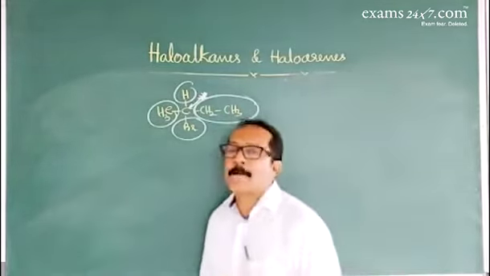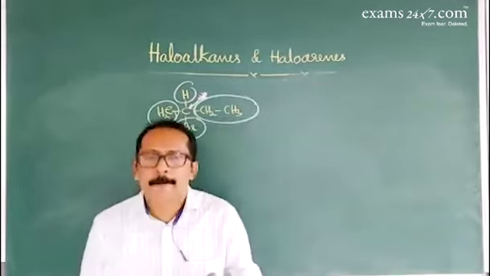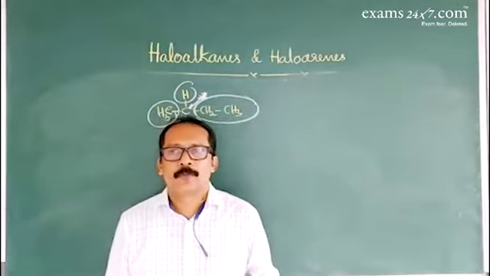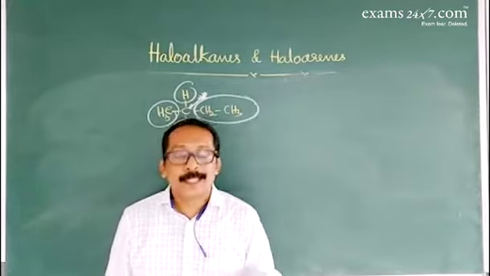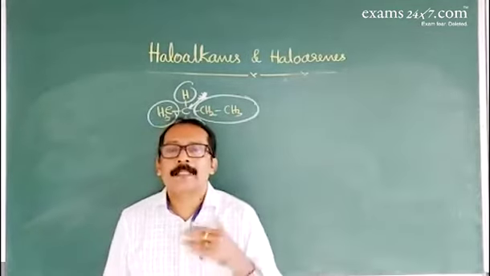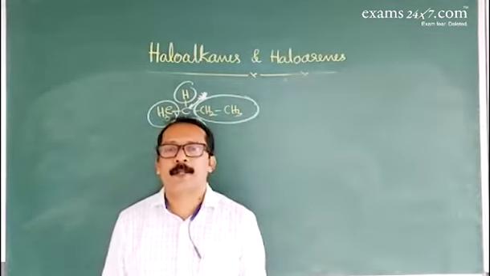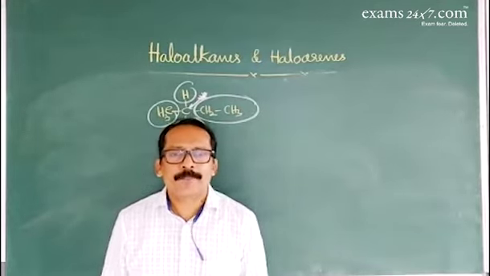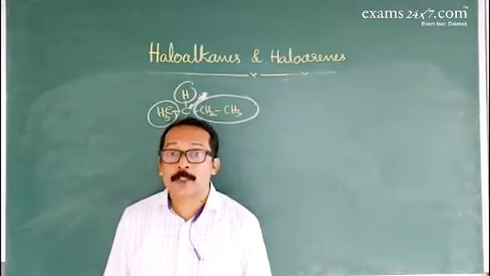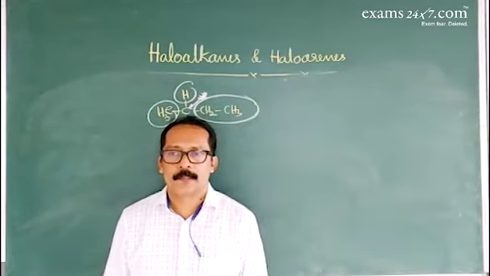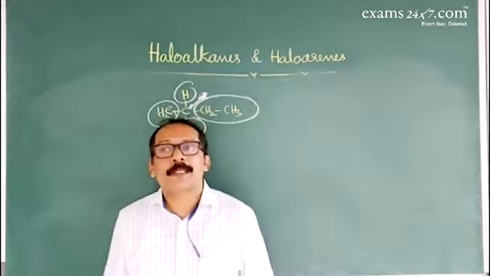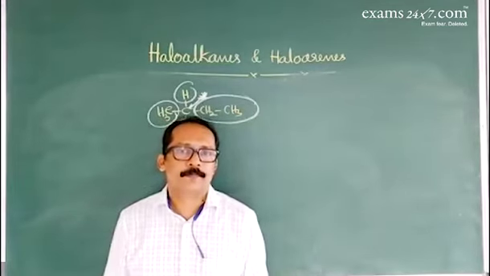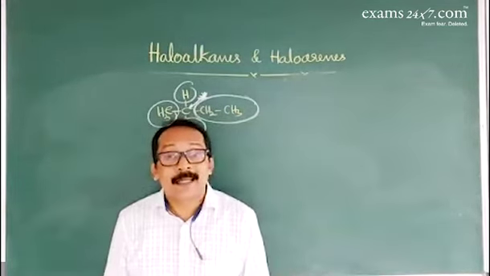About meso compounds: these are compounds which contain two or more, an even number of, chiral carbons, and there is a plane of symmetry. Due to the plane of symmetry, they are optically inactive. And why are they optically inactive? That's due to internal compensation.